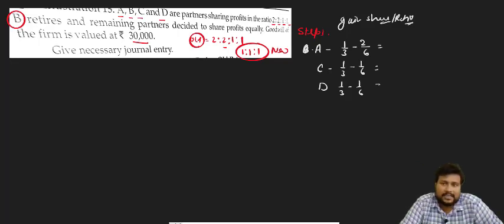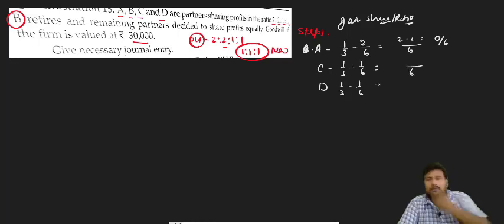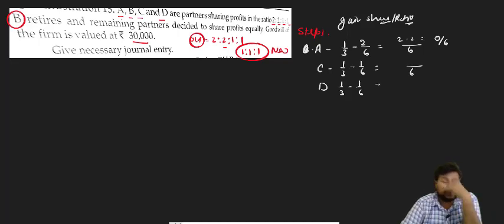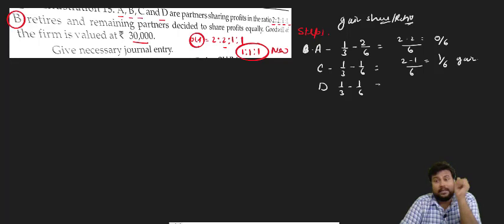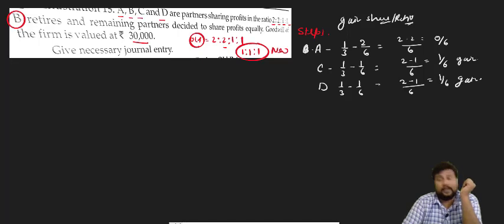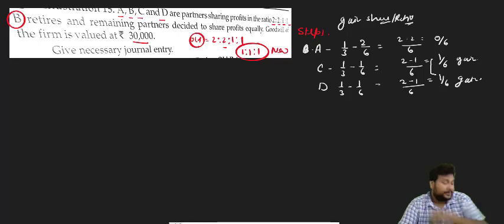So look, 6 will be the LCM. So 2 minus 2 is equal to 0/6. No sacrifice, no gain. It will be 6. So here the LCM will be 6 and it will be 3, 2. 2 minus 1, 1/6. So it will gain. And here the same thing will be there. 6, 2 minus 1 is equal to 1/6 gain.